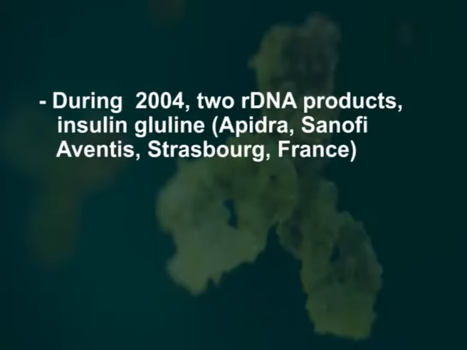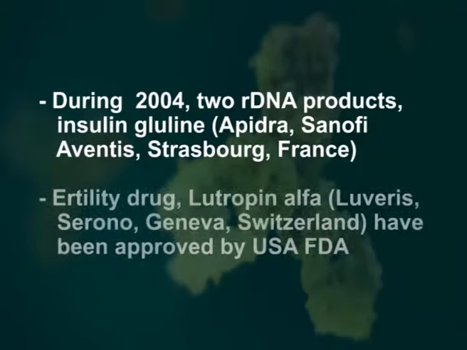During 2004, two recombinant DNA products, insulin glulisine, that is Apidra, Sanofi Aventis, Strasbourg, France, and the fertility drug lutropin alfa, Luveris, Serono, Geneva, Switzerland, have been approved by the USA FDA.